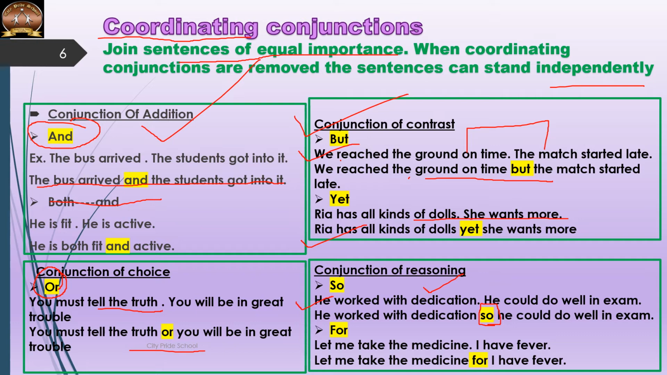For is also a conjunction of reasoning. We use for also to reason out something. I have fever. Let me take the medicine. What is the reason? For I have fever.